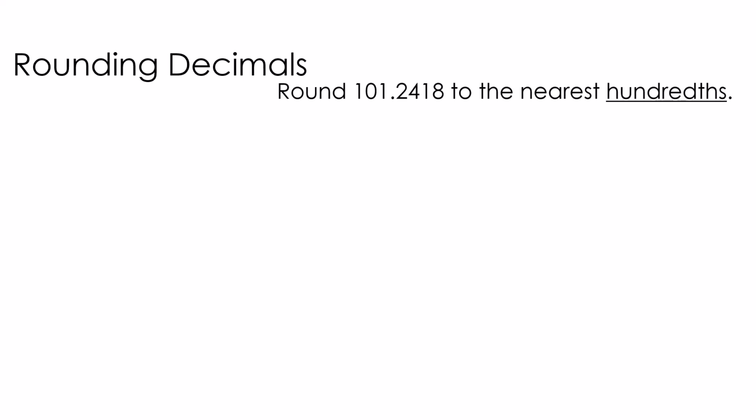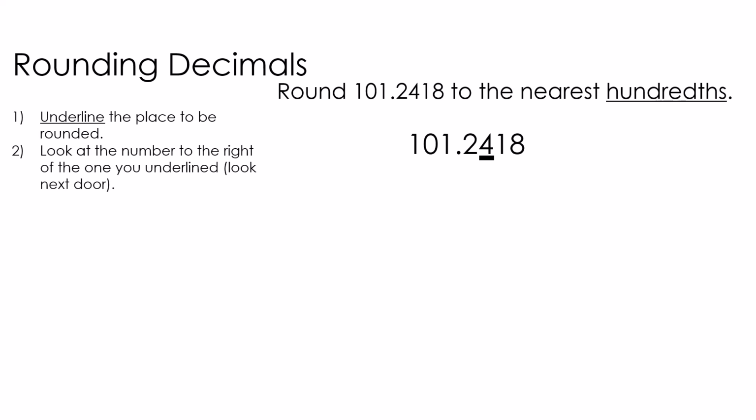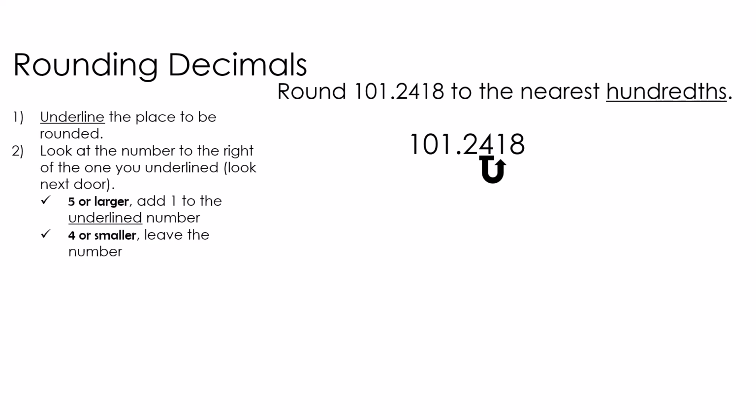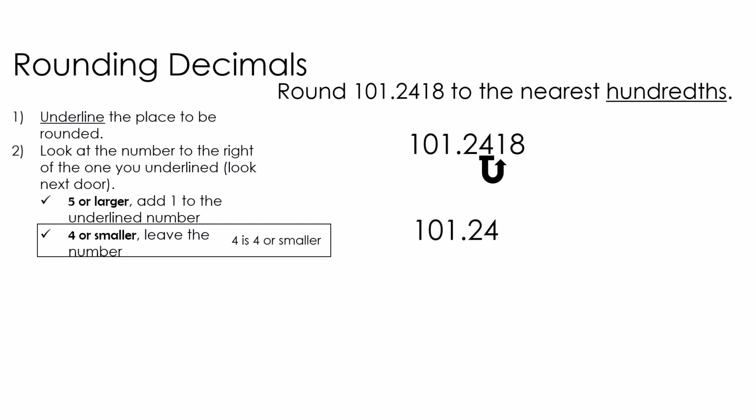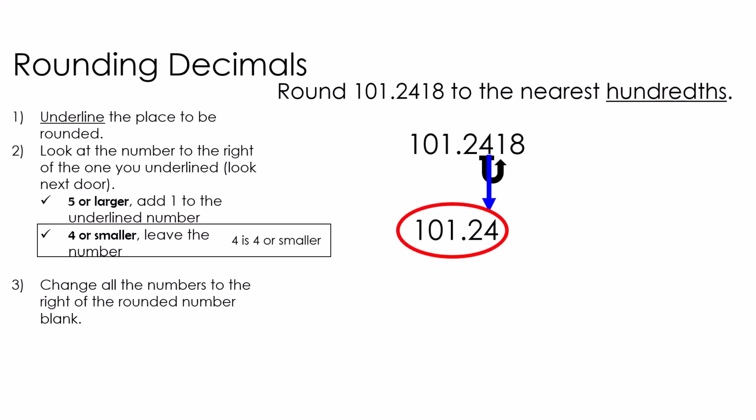Let's look at this one. 101.2418 to the nearest hundredth. I like to write it really big. First thing we do is we underline the place to be rounded, which is the hundredths. Then we look to the number next door. And we have to decide, is the number next door, which is a 1, 5 or larger, or is it 4 or smaller? Well, in this case, 1 is 4 or smaller, so we do not do anything to the underlined number. We just leave it alone, and everything behind it goes blank, goes away. So our answer turns out to be 101.24.